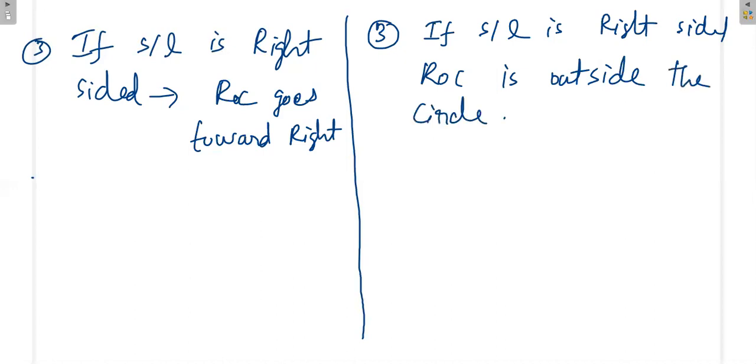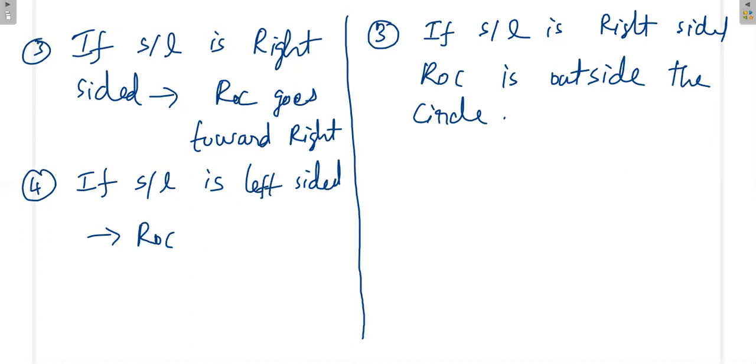Suppose the signal is left-sided, defined for only negative time, then in Laplace ROC goes towards left, whereas here ROC is inside the circle.